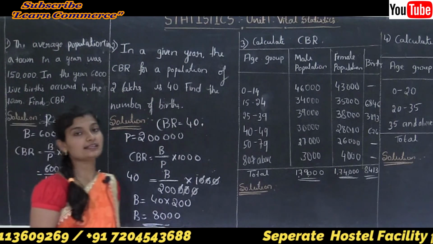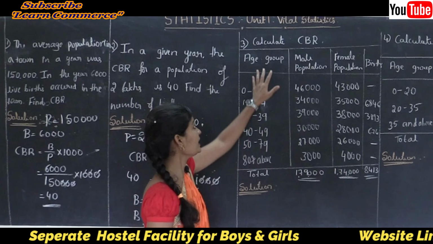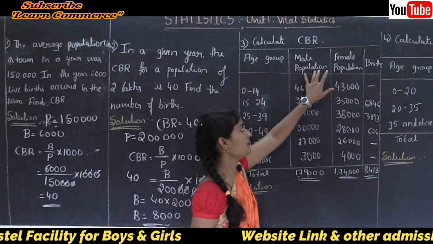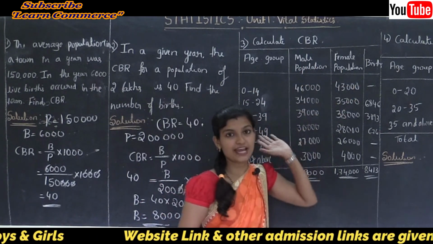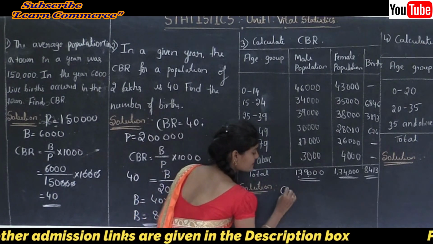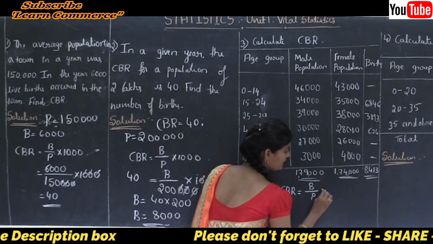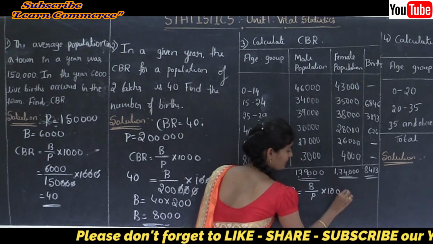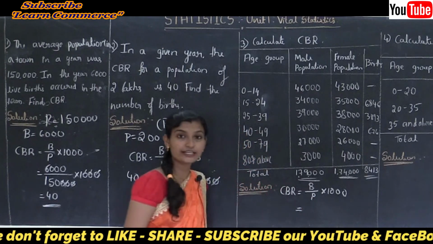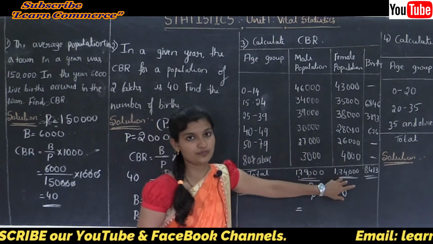Okay, next let's see the third problem: calculate CBR. Here the given information is the age group, male population, female population and births. Our formula is CBR equal to B divided by P into 1000. I already told you that population includes both male and female populations.